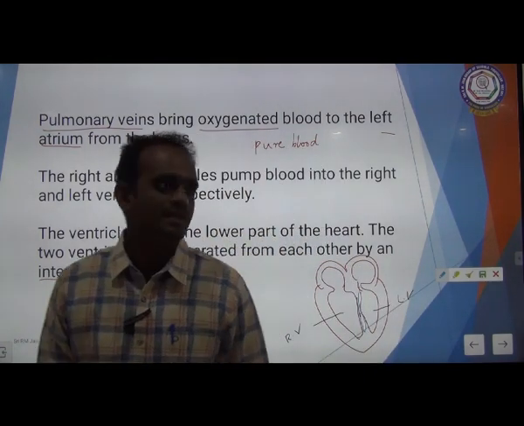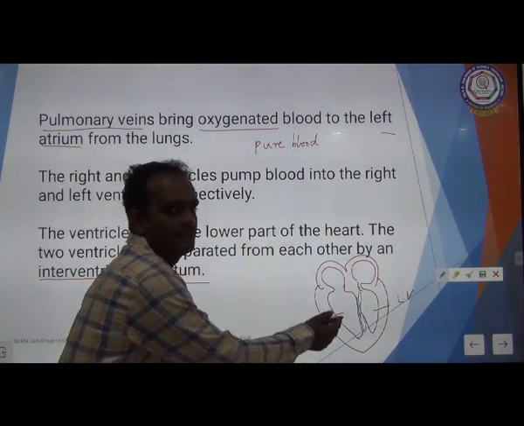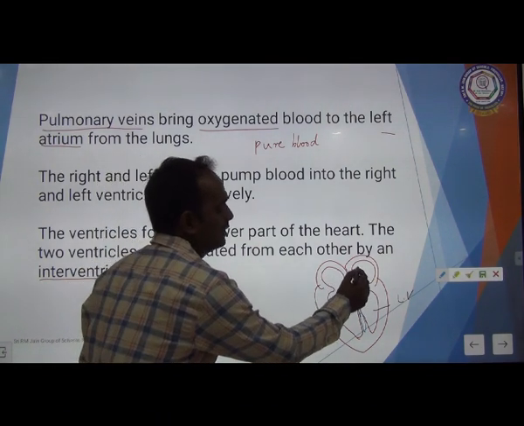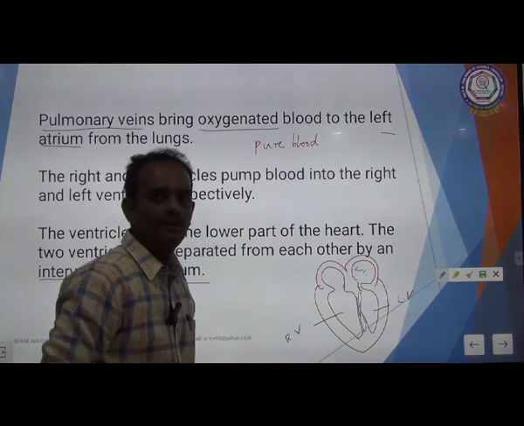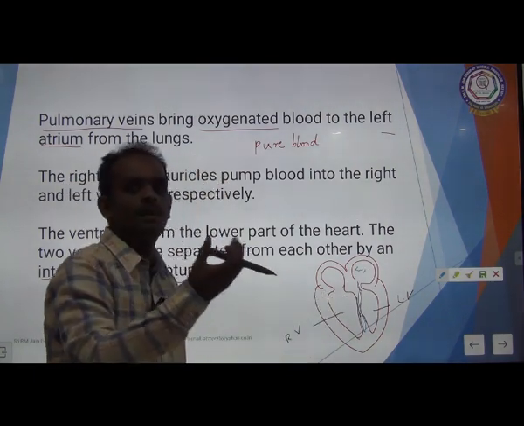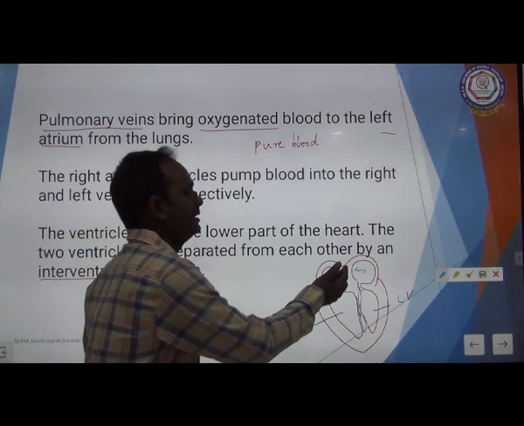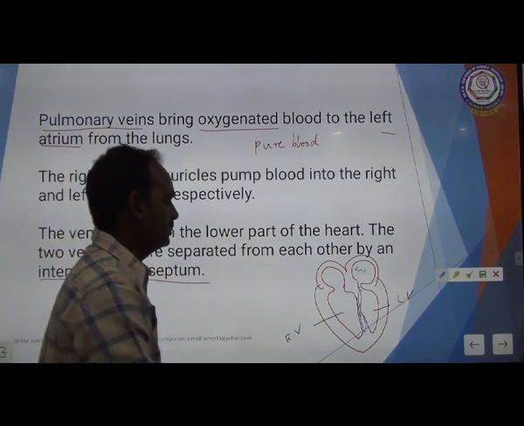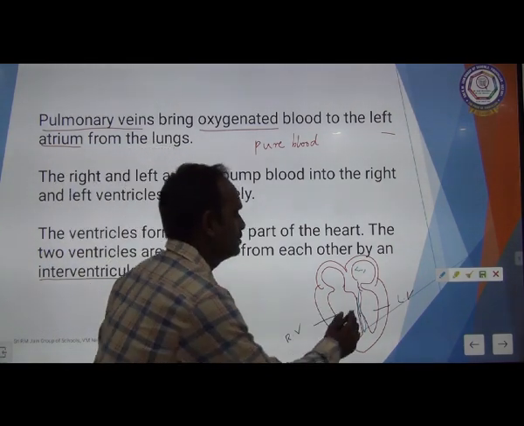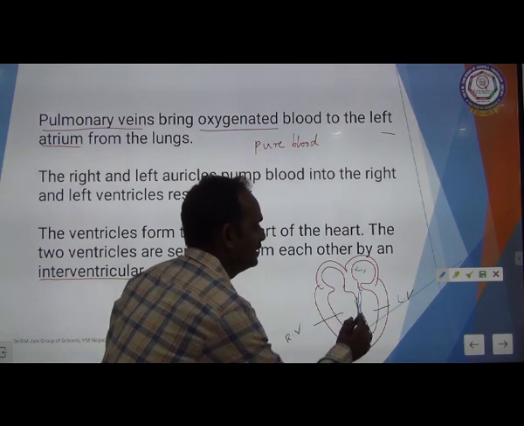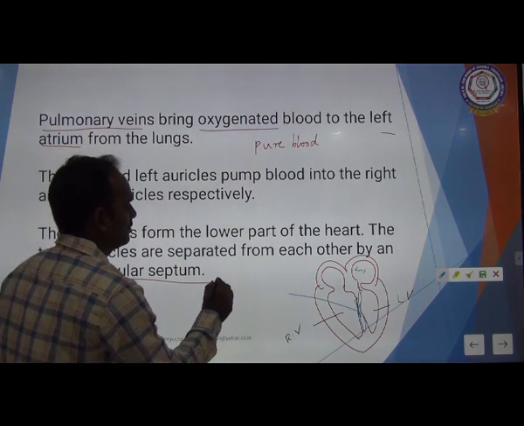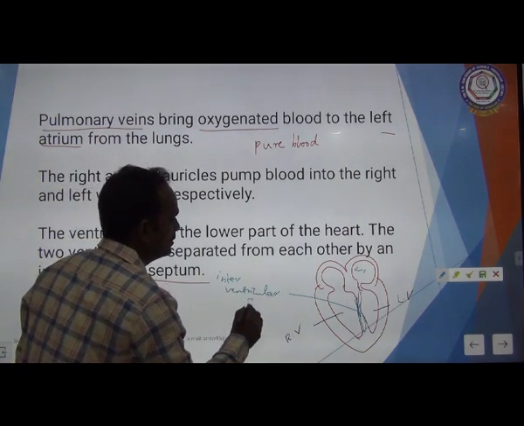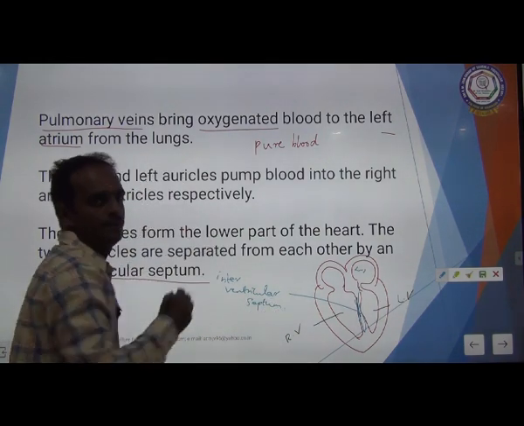Once again, this is the auricle and this is the ventricle. This is the right auricle and right ventricle. This is the left auricle and left ventricle. Due to the pumping of blood, the blood present in the auricles automatically goes down to their respective ventricles. Now the blood is in the respective ventricles, and the ventricles are separated by the interventricular septum. Clear?